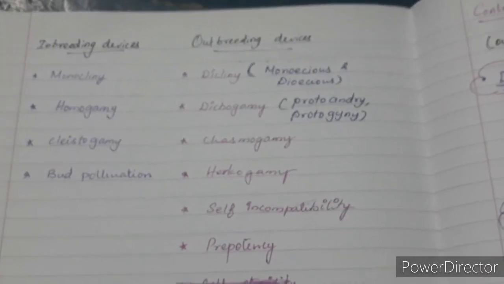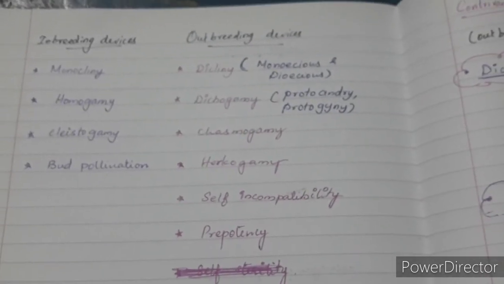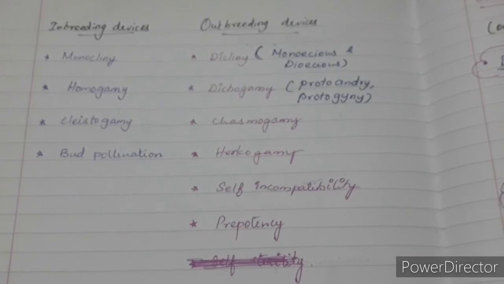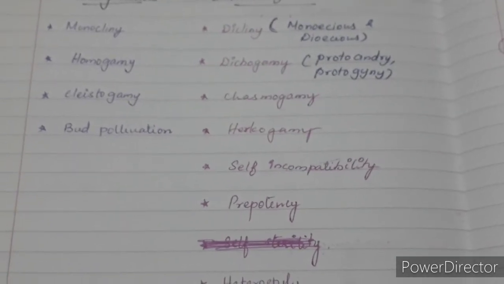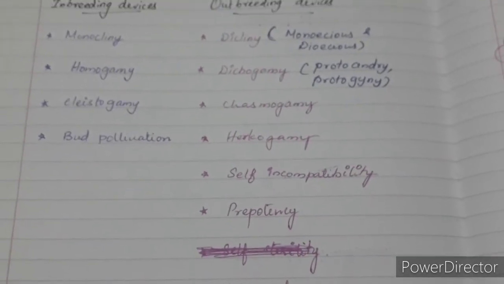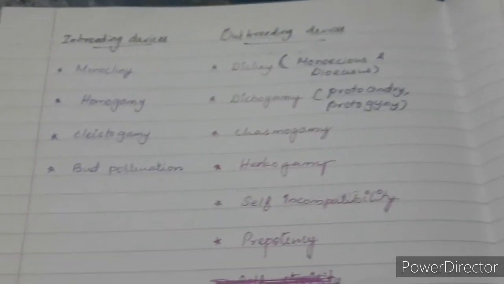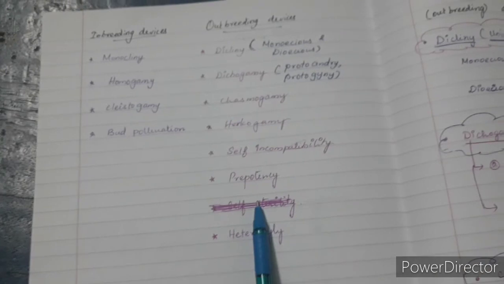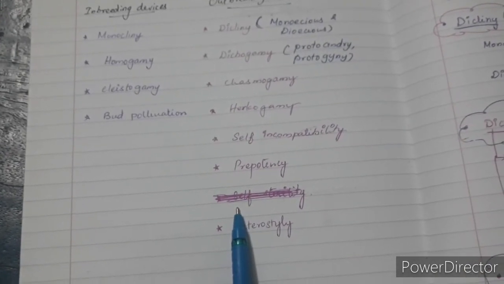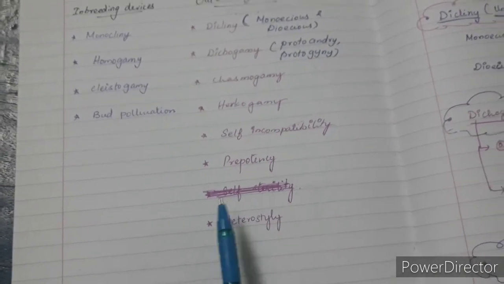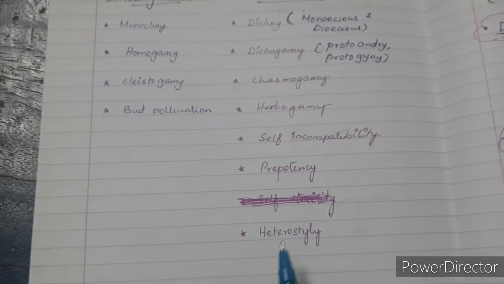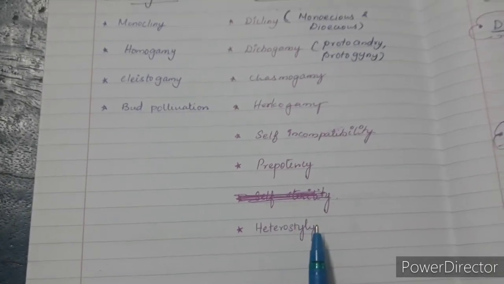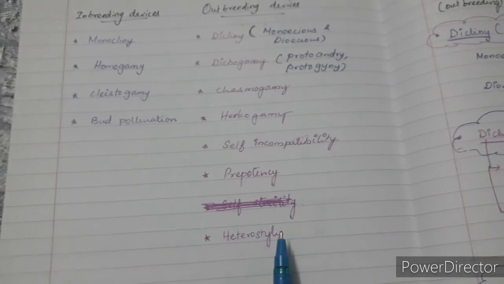The outbreeding devices are a very important question in exams. In a board exam, this is a very important question, even in NEET MCQs. In NEET MCQs, basically you get questions with these terms which have been mentioned. None of these terms are in your NCERT textbook. Hence, it is highly recommended you learn all of them properly. Okay, so learn them properly.